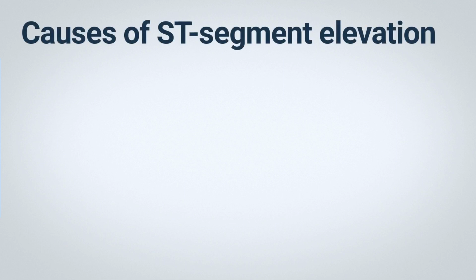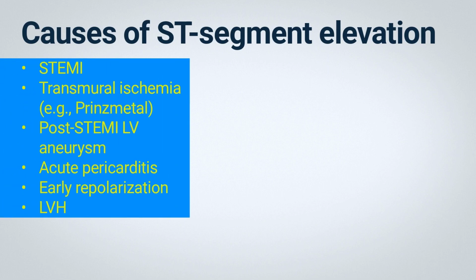Remember that not only can an acute myocardial infarction cause ST segment elevation, but there are also other causes. Among them, we can find Prinzmetal angina, which is a vasospastic angina. This means the patient is not experiencing an infarction but still has transmural myocardial ischemia, which also leads to ST segment elevation in the affected territory.